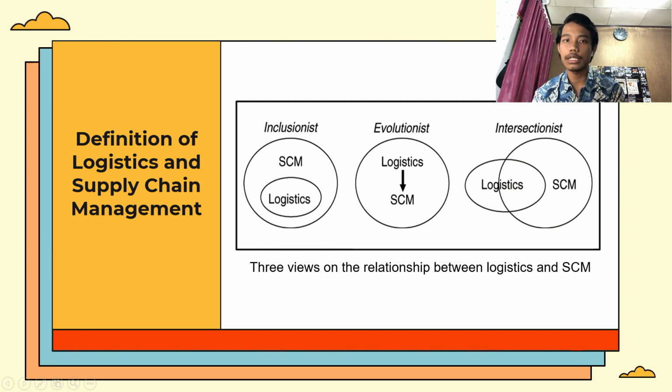And supply chain management, the first one is planning and management of all activities involved in sourcing and procurement, conversion, and all logistics management activities. The second one includes coordination and collaboration with channel partners, which can be suppliers, intermediaries, third-party service providers, and customers. The last one is SCM integrates supply and demand management within and across companies.